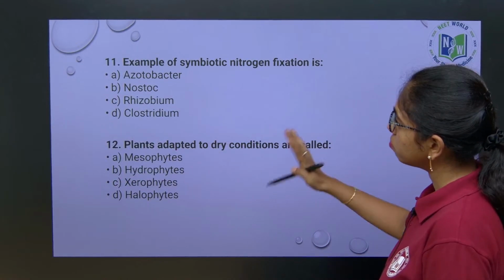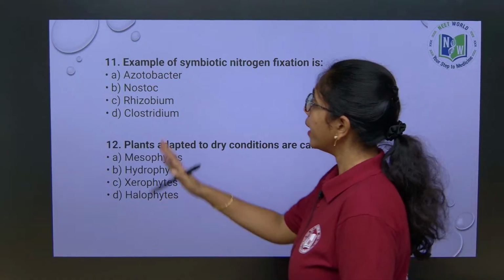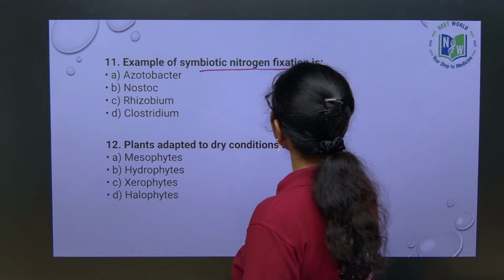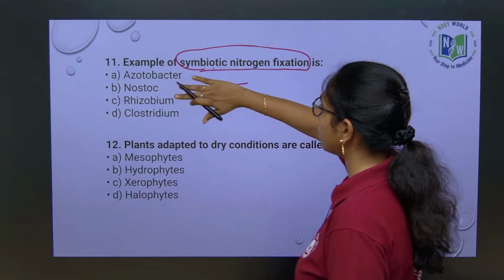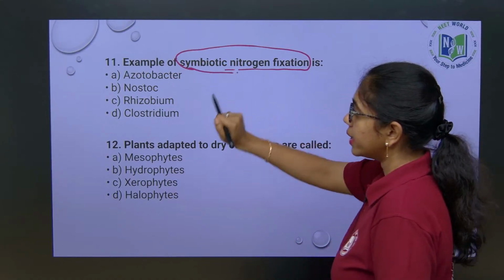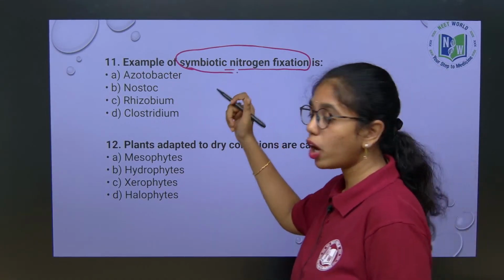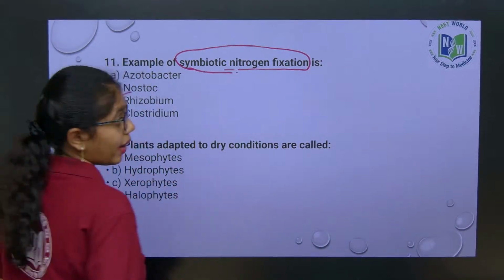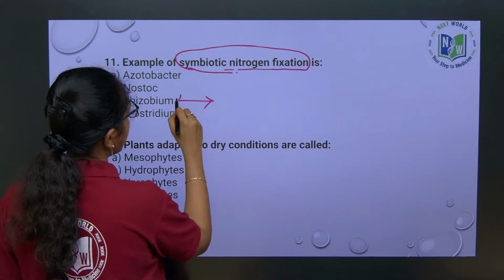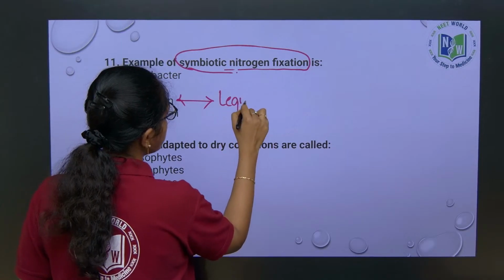And next, a few questions like an example of symbiotic nitrogen fixation. If this is your question, then the answer will be Rhizobium, which is associated with leguminous plants.